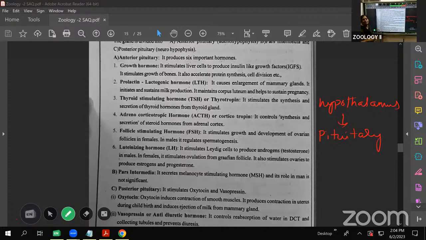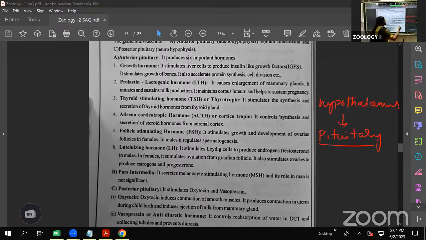That's why we call it the master gland. When the master says something, all the servants do it. The pituitary gland gives the stimulation that reaches the target gland, and they function. The pituitary gland has three parts.